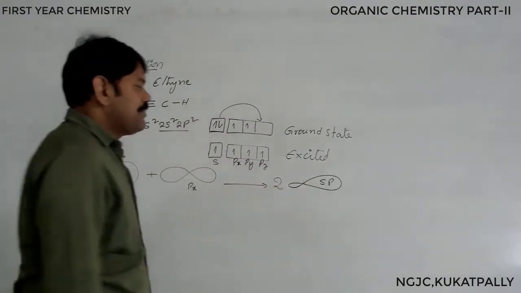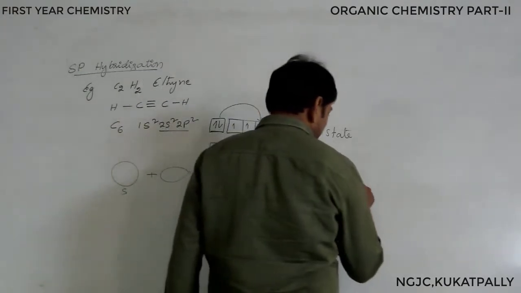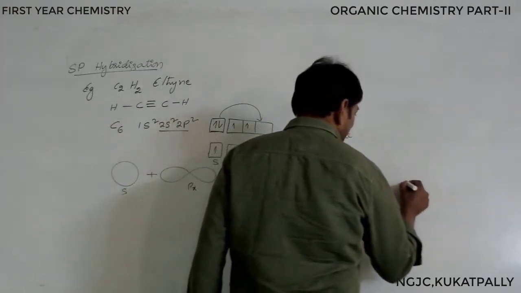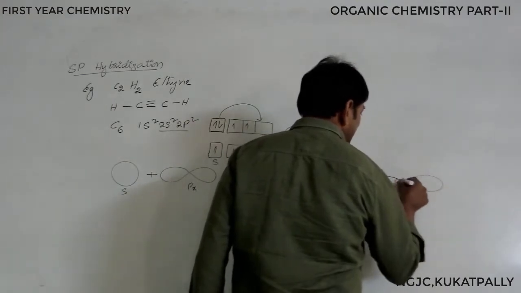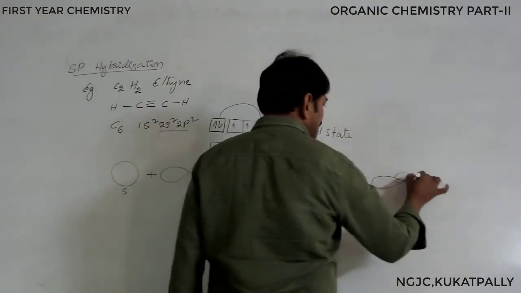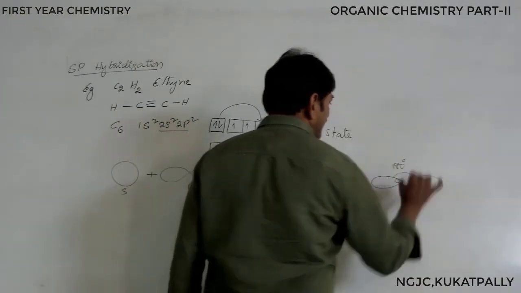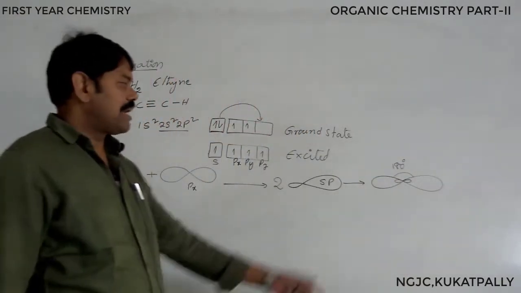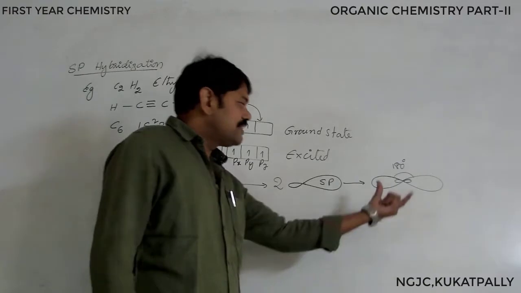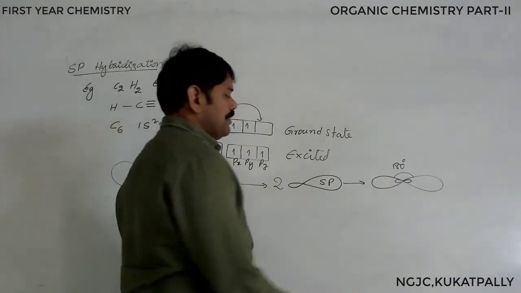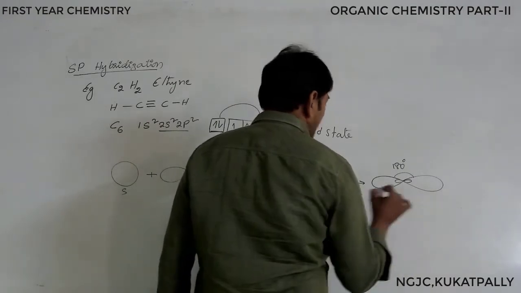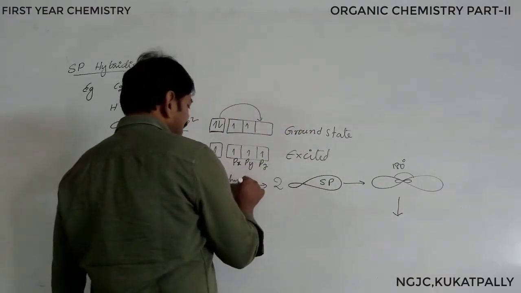And these sp hybrid orbitals are directed at a 180 degree angle. So this is the 180 angle we can show. That is the reason. The angle between the hybrid orbitals is 180 degrees. Now these orbitals are overlapping, and I can call that hybridization.